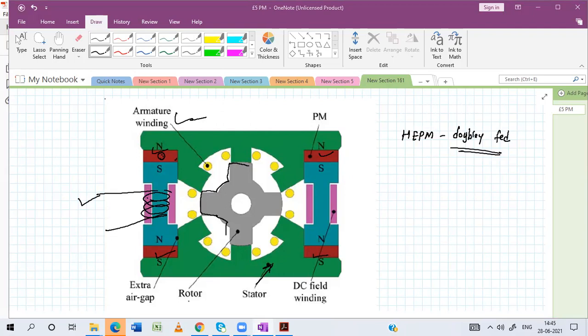Okay. So why is it called a doubly fed? Because we are giving excitation to the armature winding and the DC winding. And why is it called a hybrid? Why is it called a hybrid?